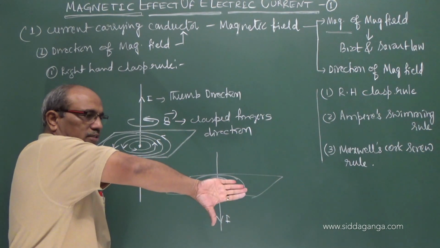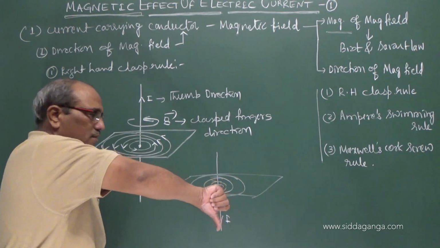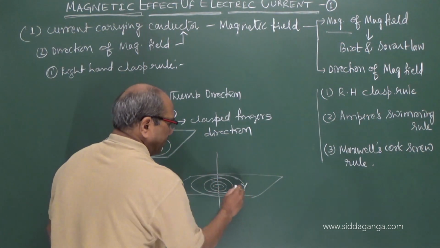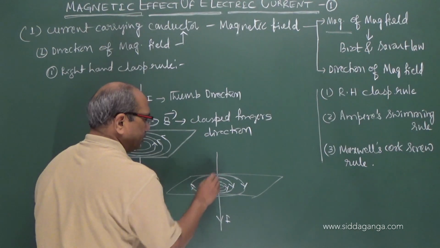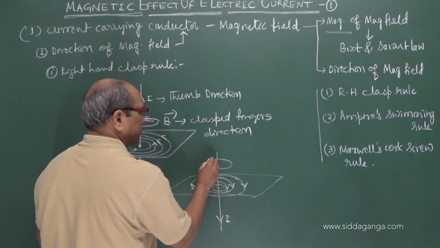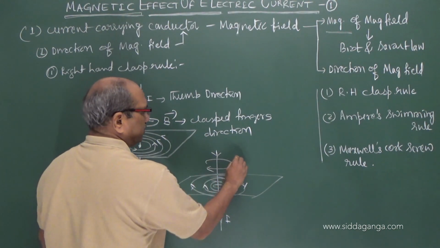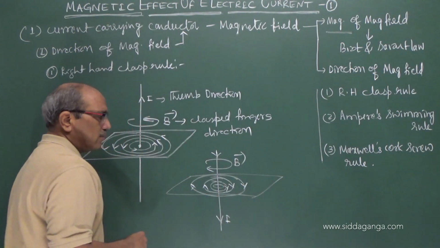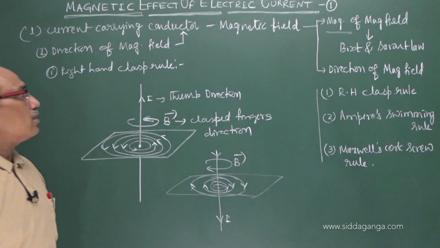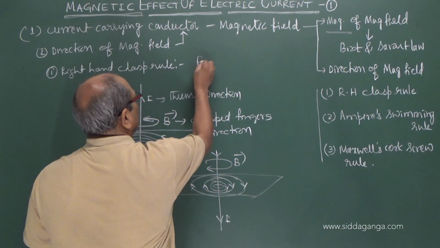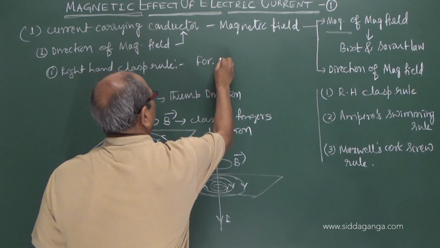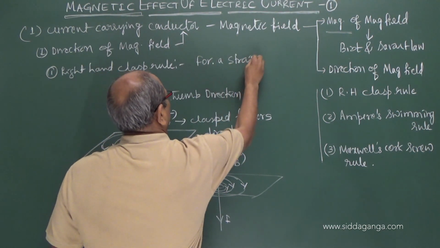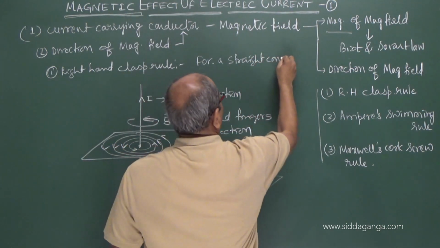Clasping of the wire is in the clockwise direction. Thereby the field is like this. We see the field is clockwise, current is downward. This is the direction of B. That is what is given by the right hand clasp rule, for a straight conductor carrying current.